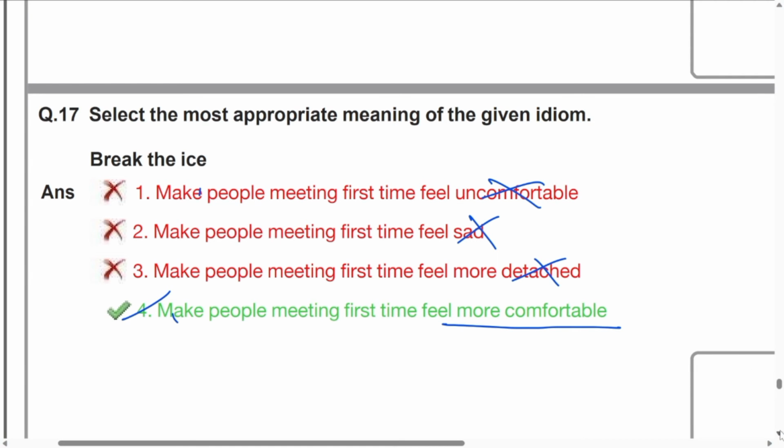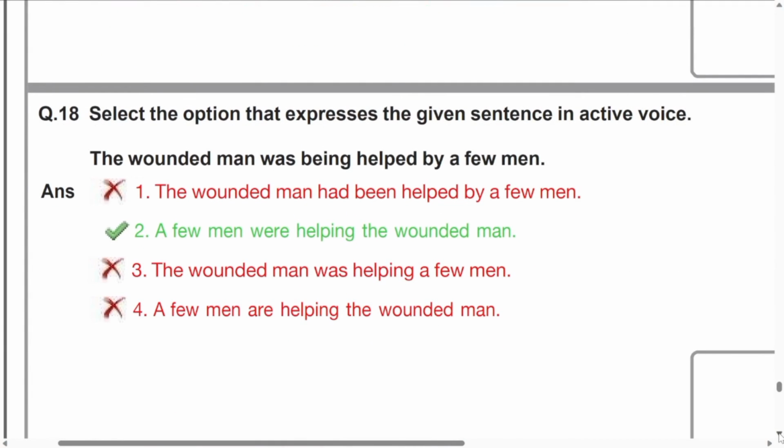Question number 18. Select the option that expresses the given sentence in active voice. That means passive voice is given, we need active voice. What is the statement? The wounded man was being helped by a few men. If you look at the verb combination, was being helped is the passive voice of past continuous tense. Okay. Now what is the past tense? What is the past tense? Past continuous tense? Was or were plus V4, verb form 4.